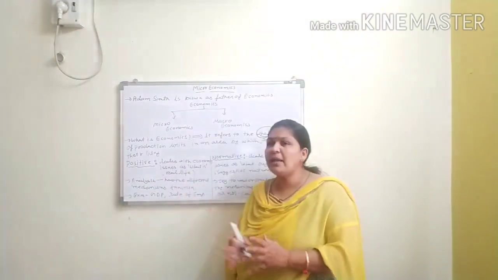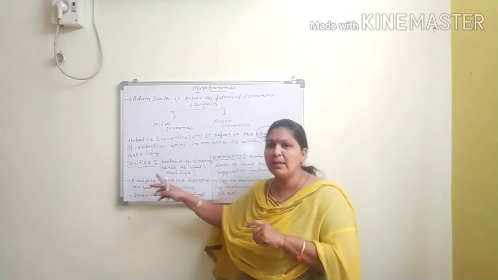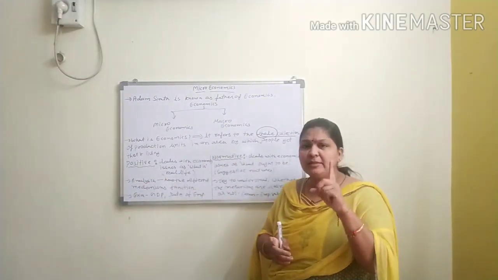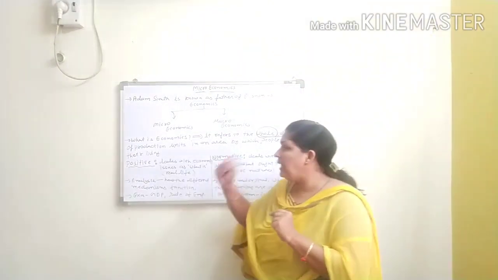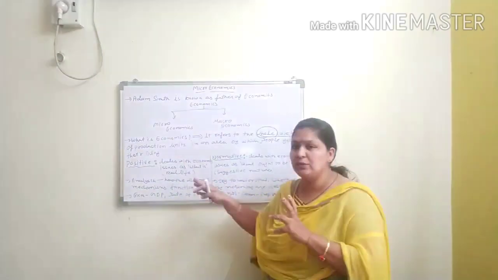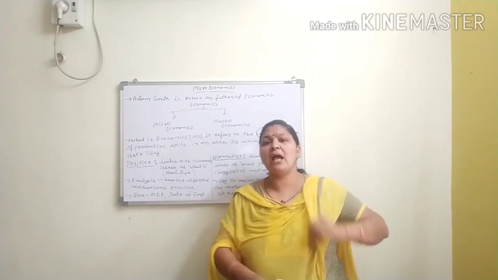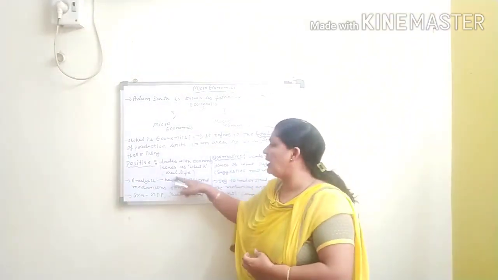Economics is basically of two types. One is positive economics and the second is normative economics. In positive economics, we deal with economic issues. It means we are talking about real facts, real-life facts.